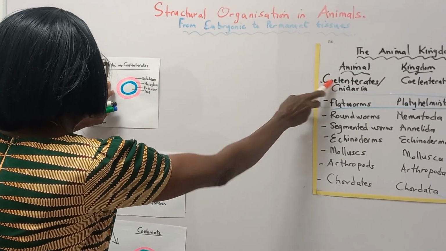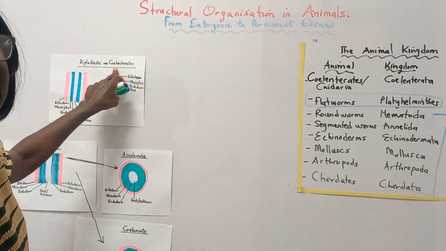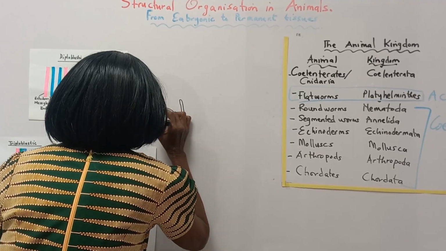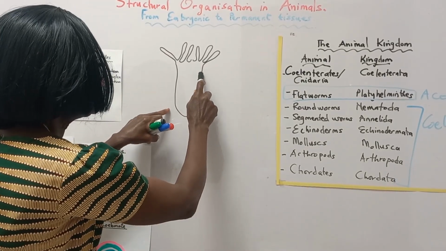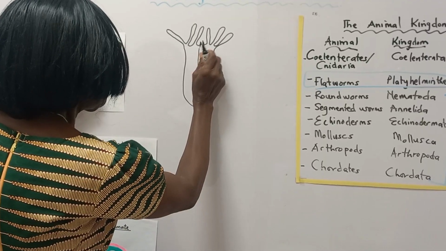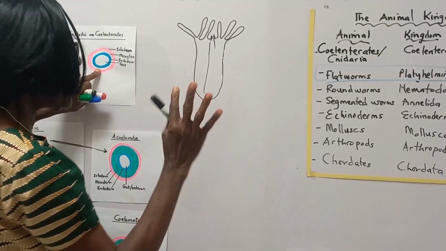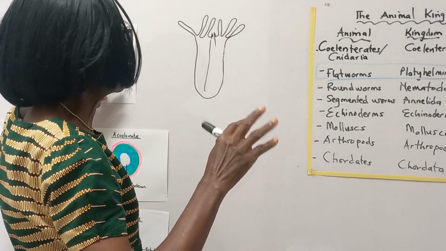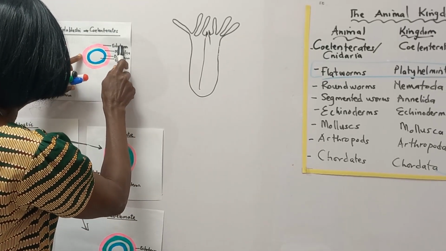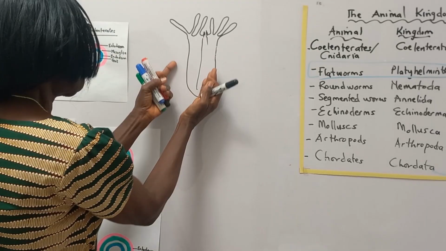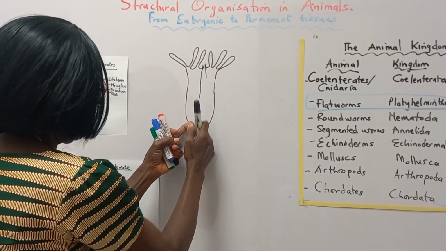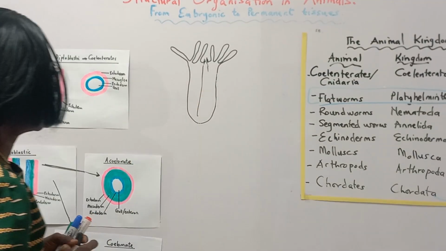So the diploblastics, the coelenterates, a typical example is hydra. So I quickly draw a hydra here. Briefly, the coelenterates, this is hydra. The whole organism has tentacles. The whole organism is soft because it has mesoglea that makes it soft, that makes it flexible. So you can imagine that the ectoderm and the endoderm form the tentacles, and the whole body with the gut opening as a mouth. That's coelenterates.